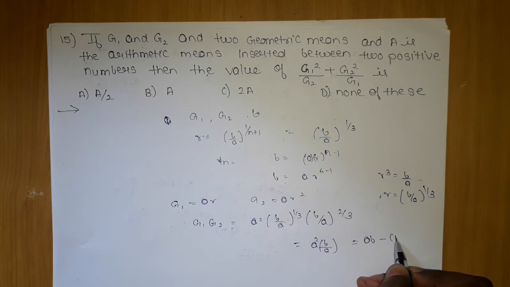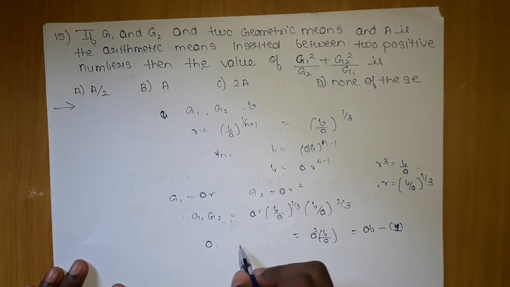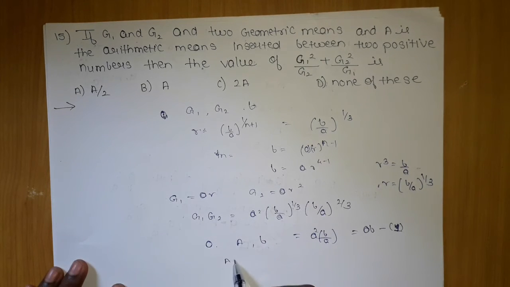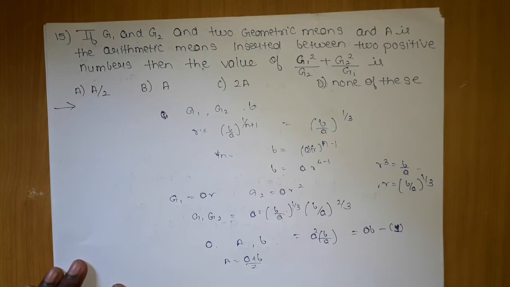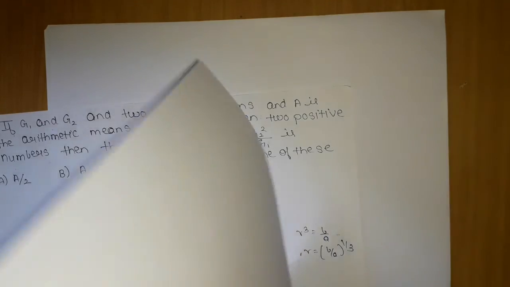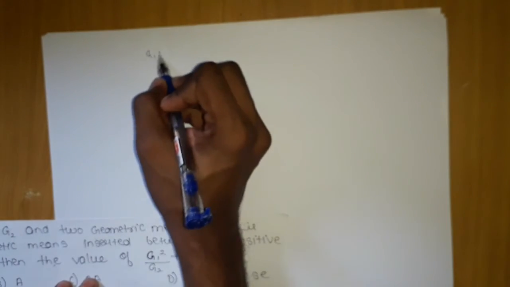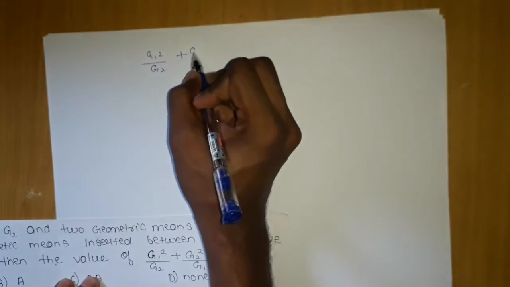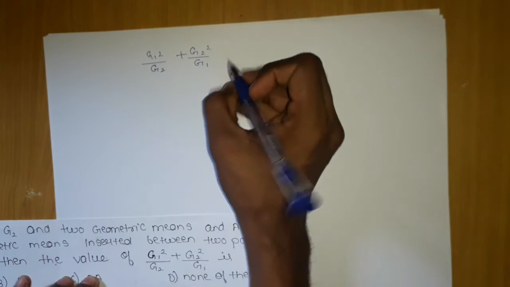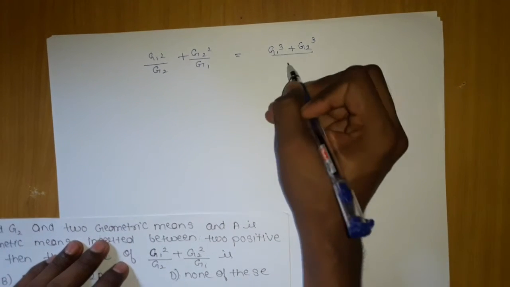Keep it as some constant. They have told us that the AM is present between a and b, and the AM will obviously be a plus b by 2. Now if you substitute all the values in the given expression, which was g1 square upon g2 plus g2 square upon g1, we get g1 cube plus g2 cube upon g1 into g2.